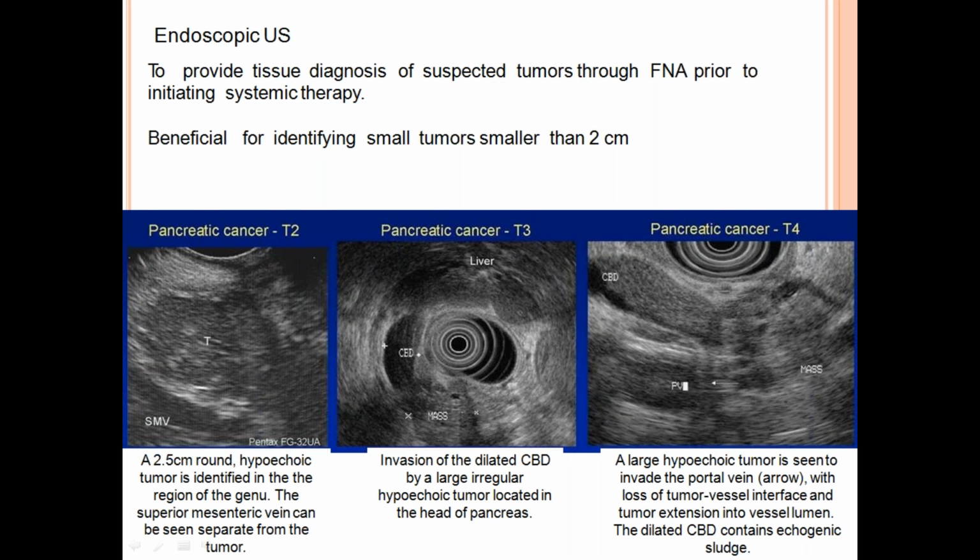These are all endoscopic ultrasound images. Pancreatic cancer, T2, more than 2 centimeters tumor. T3, involving the CBD. T4, approaching the portal vein.